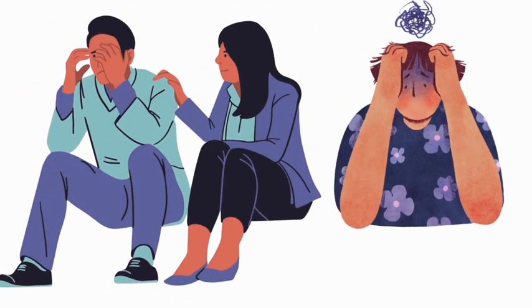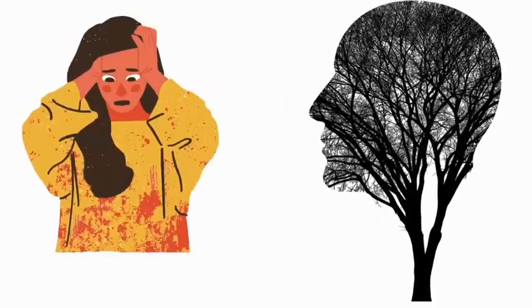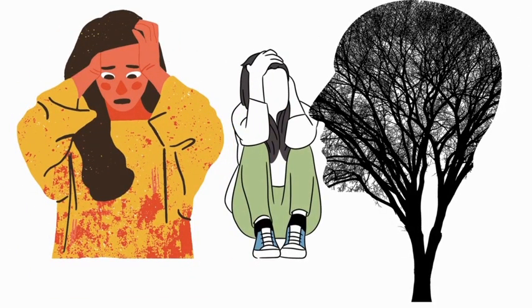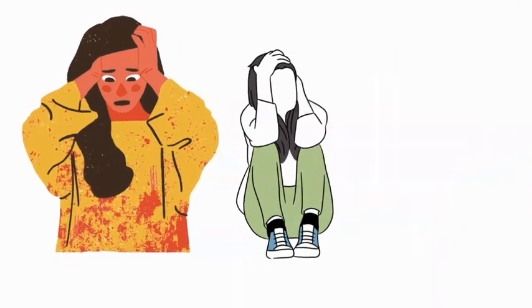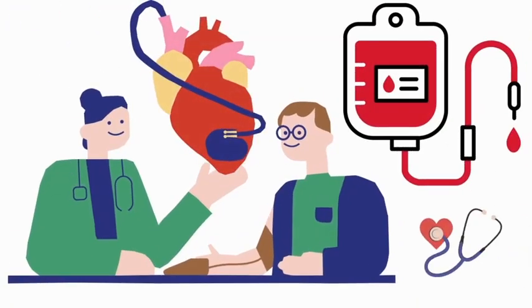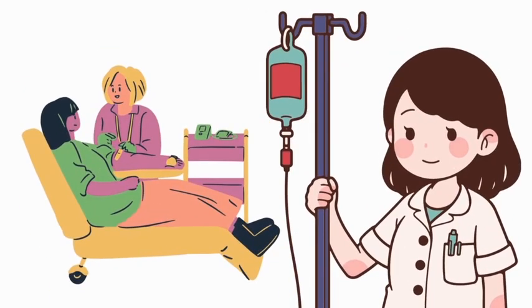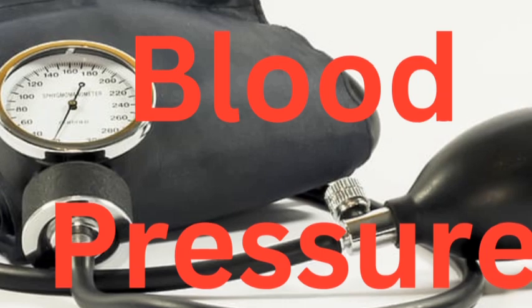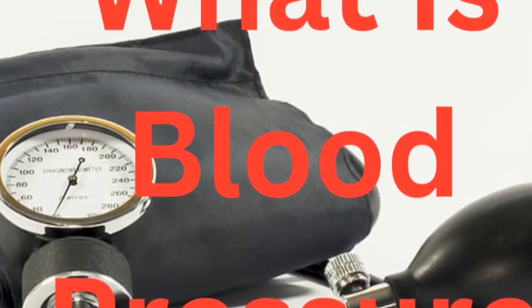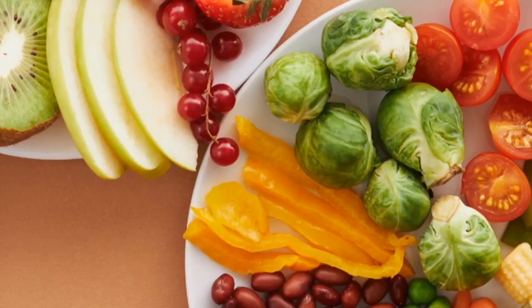Systolic pressure. The higher number, or systolic pressure, indicates the pressure in the arteries when the heart beats or contracts, pumping blood into the body. Diastolic pressure. This is the lower number, indicating the pressure in the arteries between heartbeats when the heart is at rest.